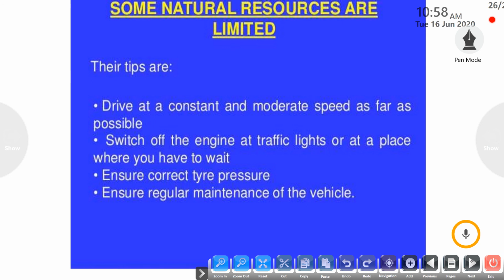Whenever you go for a long-distance drive, drive at a constant speed and don't fluctuate it from time to time. Second, switch off the engine at traffic signals or at a place where you have to wait. Third, ensure correct tire pressure. Ensure that the tire pressure is always maintained. The last point is to ensure regular maintenance of your vehicle.